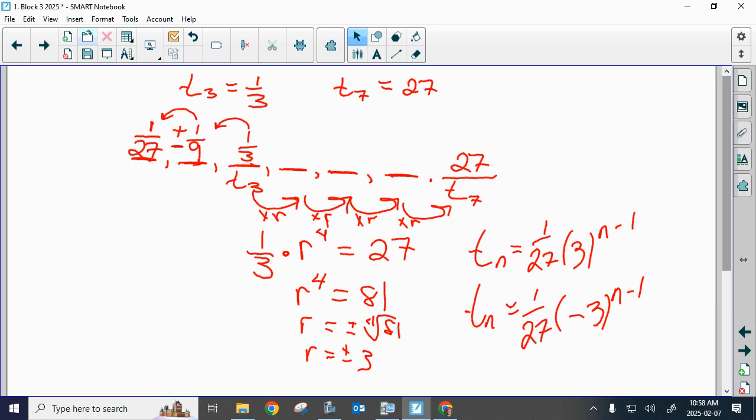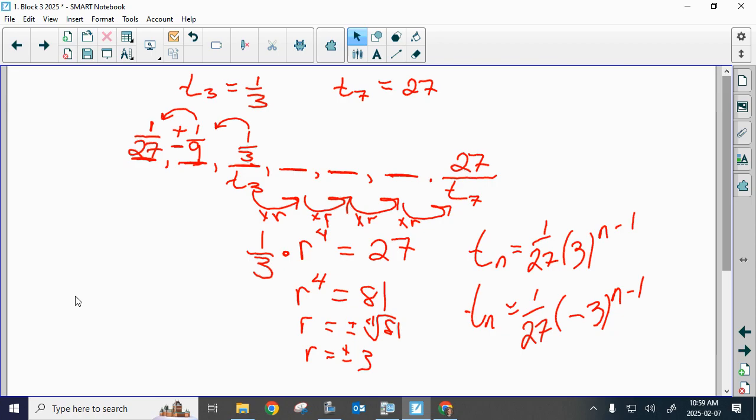Okay, erase what you've got there. T1 is -2. T4 is 54. Determine the general term. So T1 is -2.